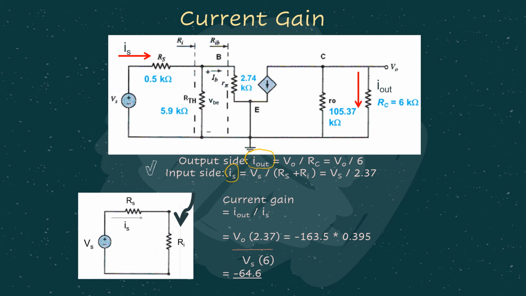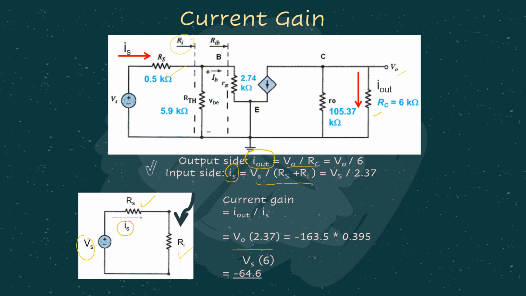In this case, I out is straightforward: V naught over RC. And IS is VS over RS plus RI at the input side.